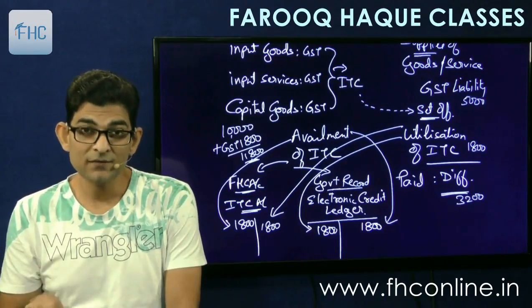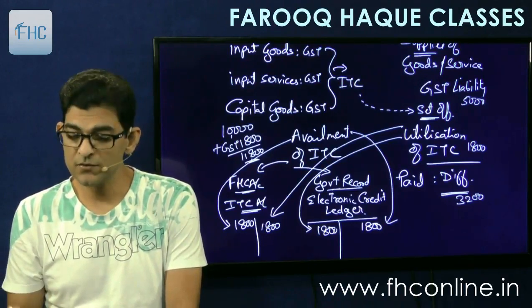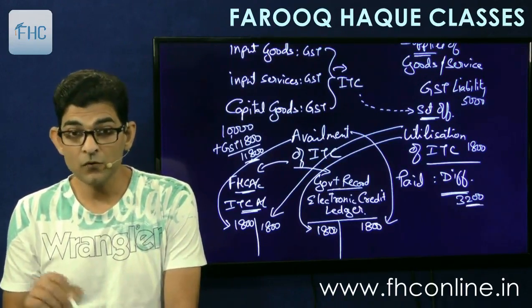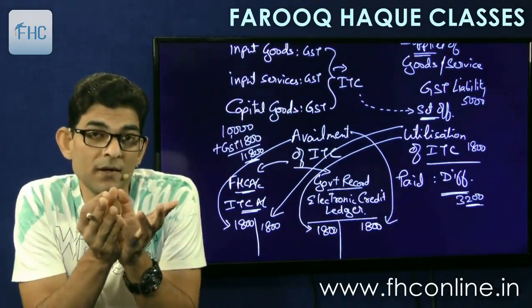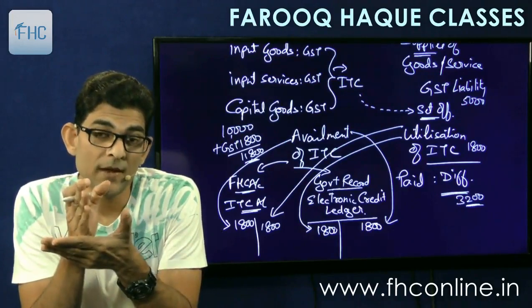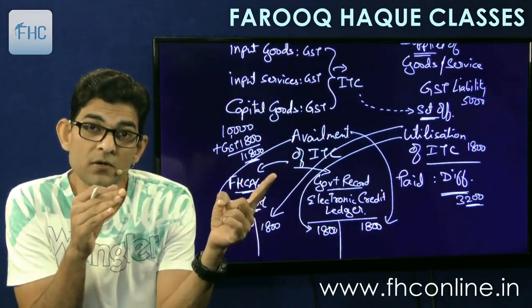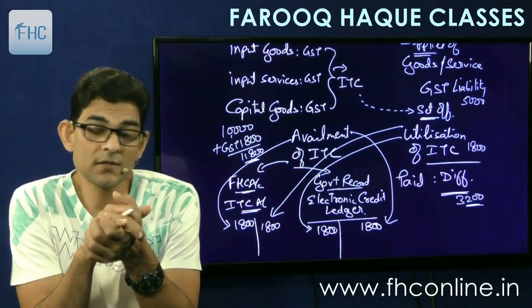Now what about this 3,200 that I'll have to pay in cash? For that, there is another account of the government called the electronic cash ledger. When I pay the amount to the government, it is credited to my electronic cash ledger, and then this amount of 3,200 will be debited to the electronic cash ledger.